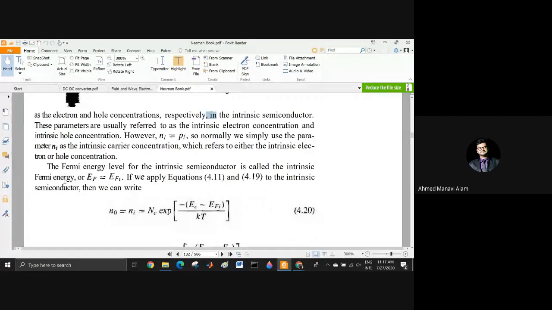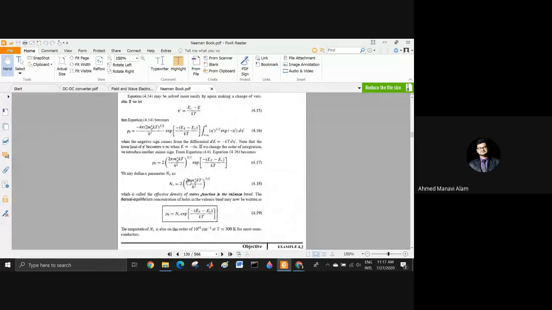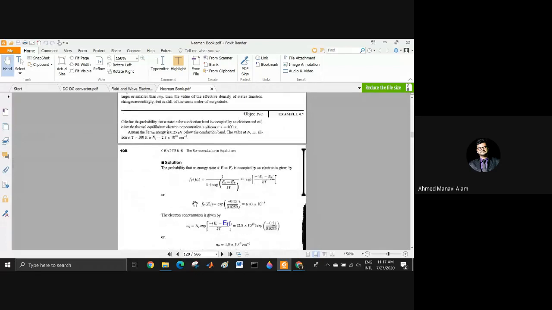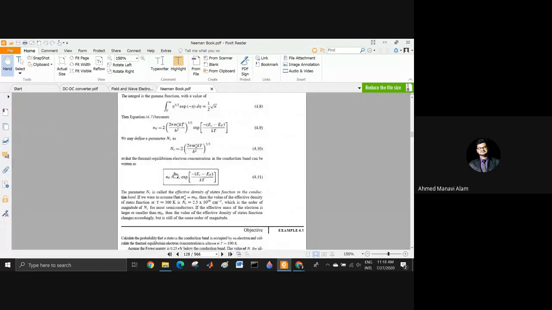Okay, we are denoting these terms because we will use them later. If we apply equations 4.11 and 4.19 to the intrinsic semiconductor, we can write this equation. Which of the two equations have they put it in? This was the 4.19, the concentration of holes, and the 4.11 was the concentration of the electrons.